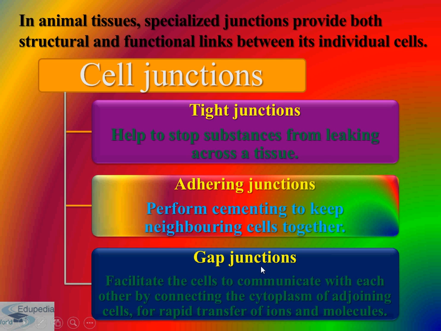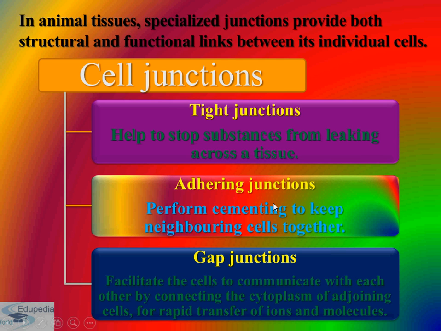Tight junction helps to stop substances from leaking across our tissue. That means it doesn't allow anything to leak across a tissue. Now comes the second type, known as adhering junction, which performs cementing to keep neighboring cells together.